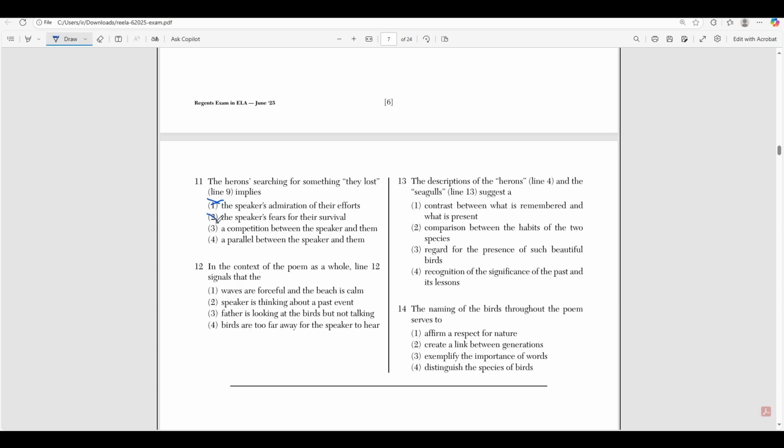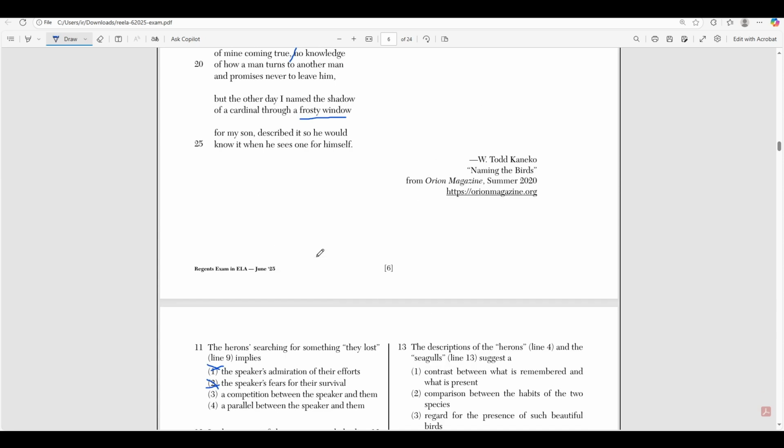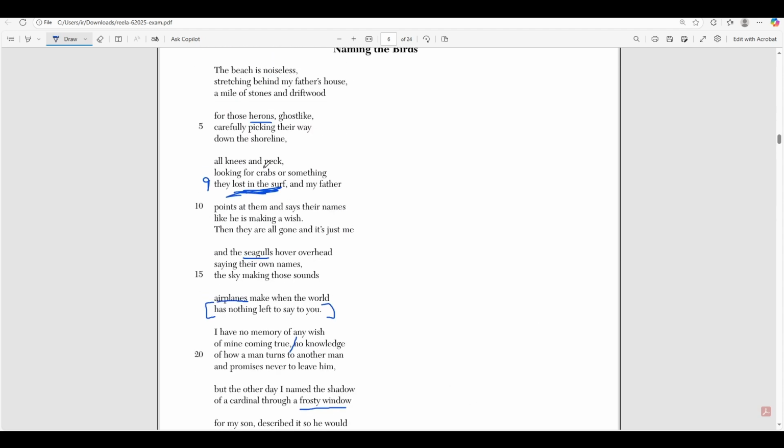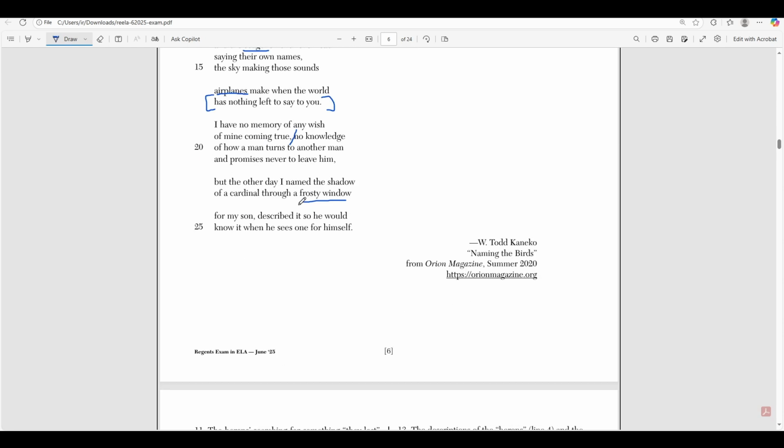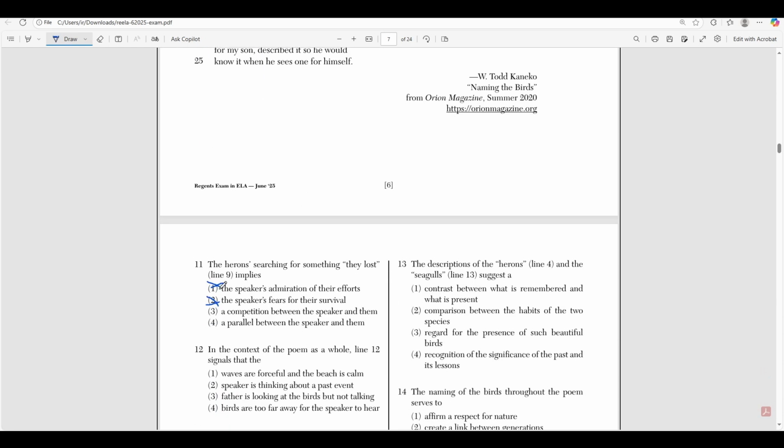Also, the speaker isn't afraid of their survival, right? Otherwise, he would say that, okay? You have to be literal about what you say here. So he's not worried about their survival because it's a memory, right? He already knows that they didn't survive, that they're not there anymore. But when he's describing them, it's not like, how I wish they would survive, or how dangerous of an environment they were in. No, they're searching for something they lost. That's it. He's describing their behavior, essentially.